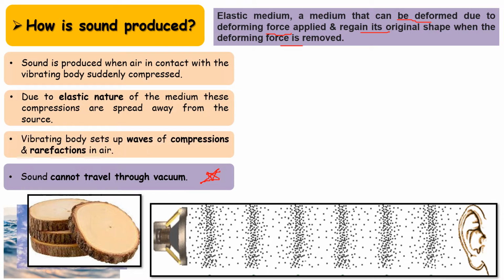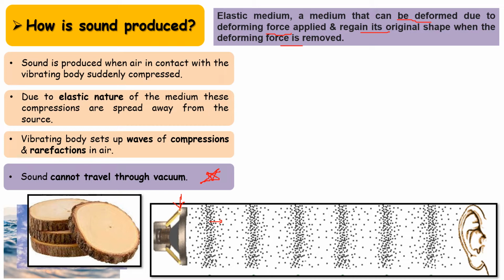Now the vibrating body, that is this speaker, sets up waves of compression and rarefactions in the air. Whatever air is compressed here, these molecules then transfer their energy to the neighboring particle and they come back to their original position, whatever it was before the vibrational wave happened.